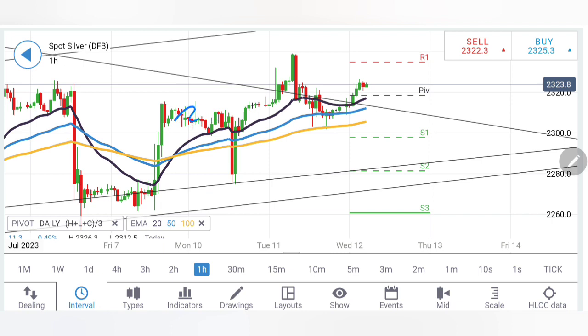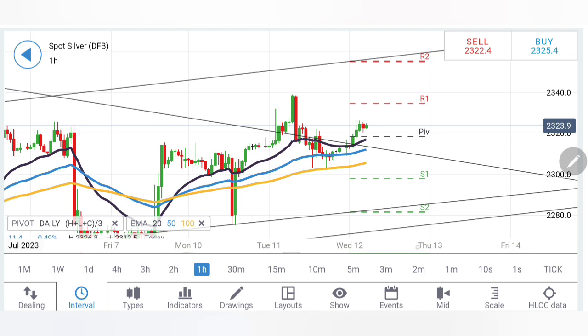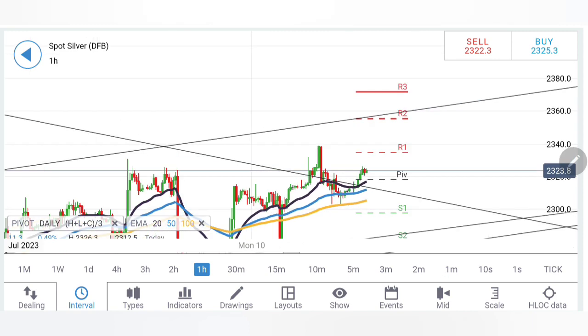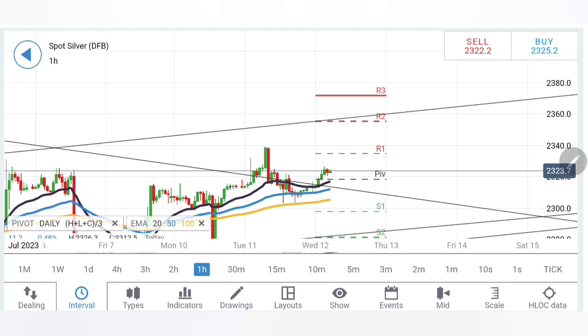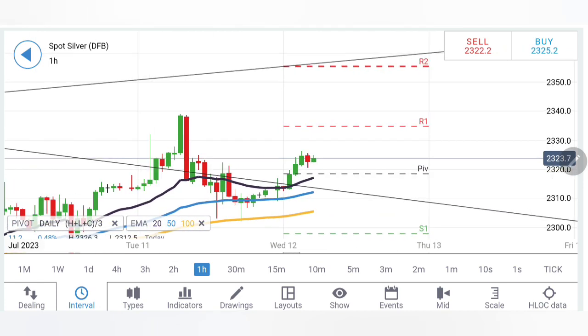Now look at silver here. Silver is forming the garland. It dropped again towards the pivot levels and the support levels at 23, forming support here, again looking forward to an upward move. Now see, higher highs are seen, which means the next resistance zone for silver is around 2350, 2360 levels. Remember, we have been talking about this zone since long, because beyond 2360, sky is the limit for silver. It can hit 2380, it can hit 24 and beyond levels.